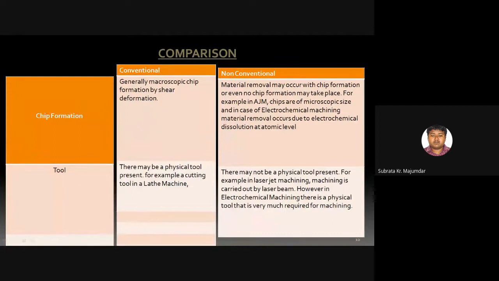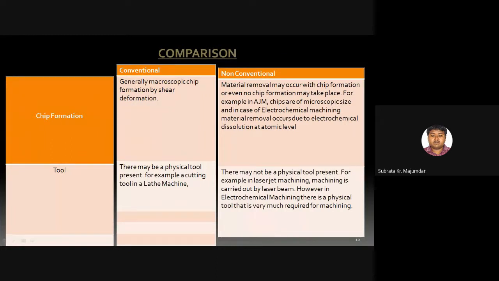In conventional machining, there may be a physical tool present, for example a cutting tool in a lathe machine. If we observe a lathe, several types of tools can be used: there are turning tools, grooving tools, thread cutting tools, and several other types of tool.